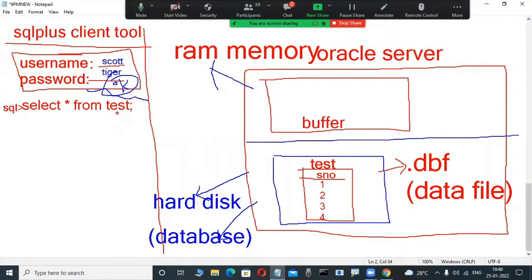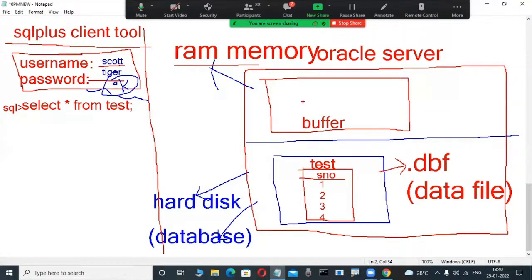Select star from table name through the where SQL language command in a feature, how will it be executed? This command is first checked by the client tool. It checks whether the requested table is available in the RAM memory area only, in the buffer only.